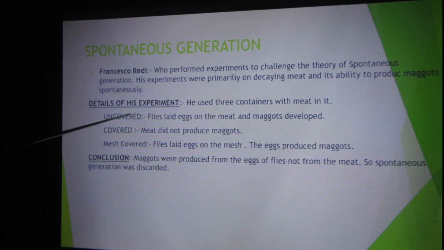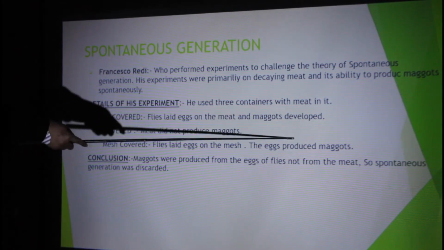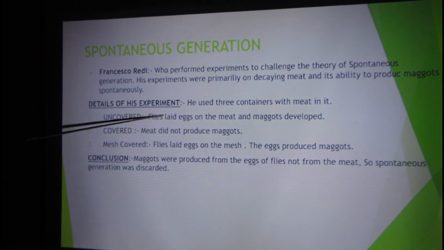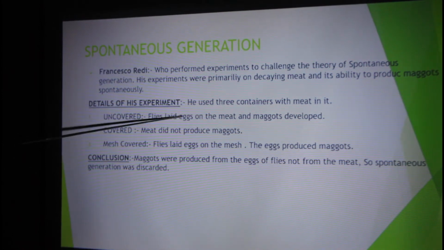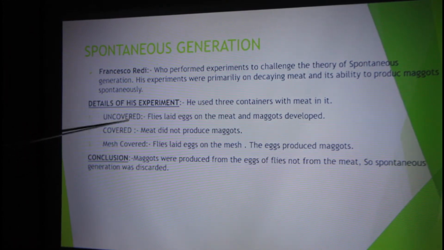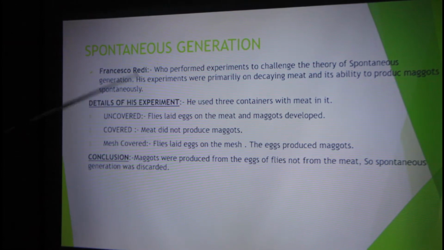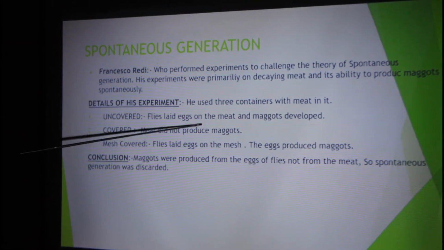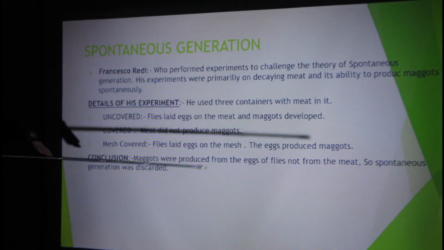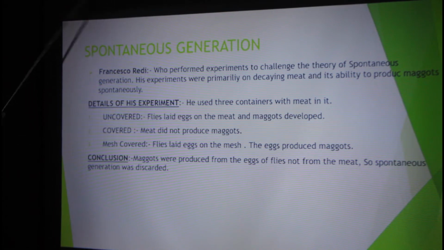He observed that in the uncovered flask, flies laid eggs on the meat and maggots developed. Obviously, if the flask is uncovered, the flies will come, sit on the meat, and lay their eggs, and finally the maggots will develop. In the covered flask, Redi found that the meat did not produce maggots. Obviously, it was covered and flies could not enter, so no maggots formed.